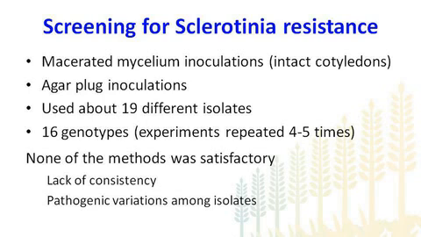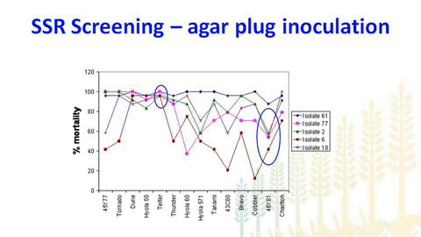The main reason for this was the lack of consistency in these methods. If we use one method, some varieties show resistance, and if we use a different method, varieties which were resistant now show a susceptible reaction. So it was really difficult for us to find out. And of course, one of the highlights of this work was that we found pathogenic variations among isolates, which tells us there is some genetic diversity in the fungal pathogen Sclerotinia, which was not really known in the past.